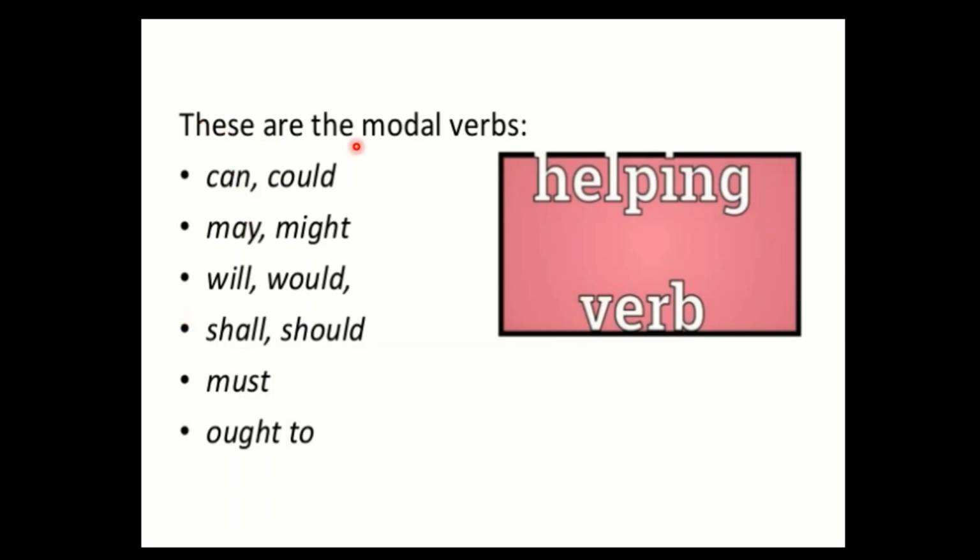And these are the modal verbs. What are these? All they can and could. They can be used to take permission. Likewise, may and might, possibility. Will and would, it also shows some possibility. Shall and should, some kind of necessity. And must and ought to, they show some kind of obligation or duty.